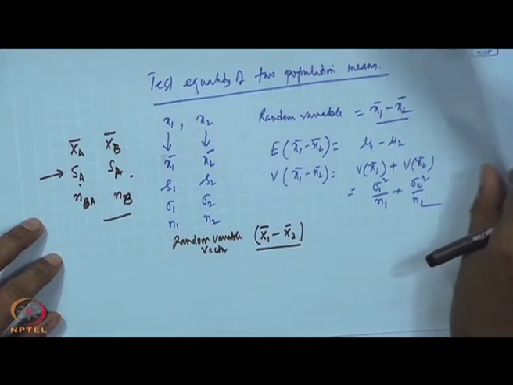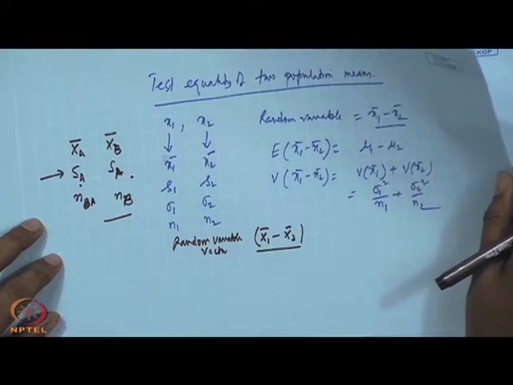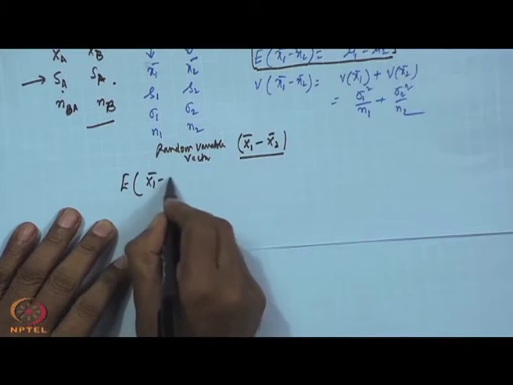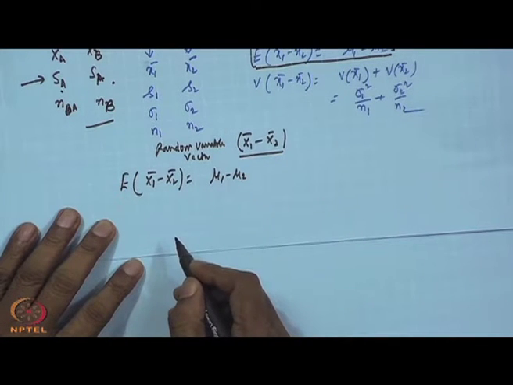I am asking you to find out the expected value of x1 bar minus x2 bar. Any idea? What I said? Expected value will be this for the univariate case. The multivariate case also will be the same thing, but only in vector notation. So, that means the expected value of x1 bar minus x2 bar is nothing but mu 1 minus mu 2.